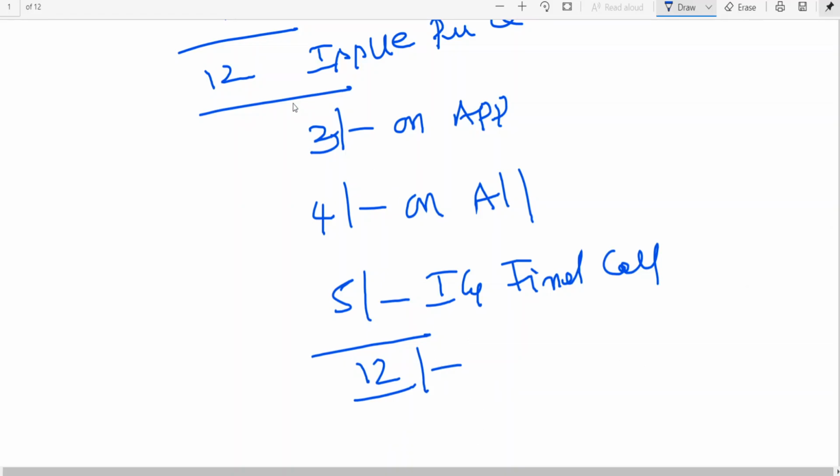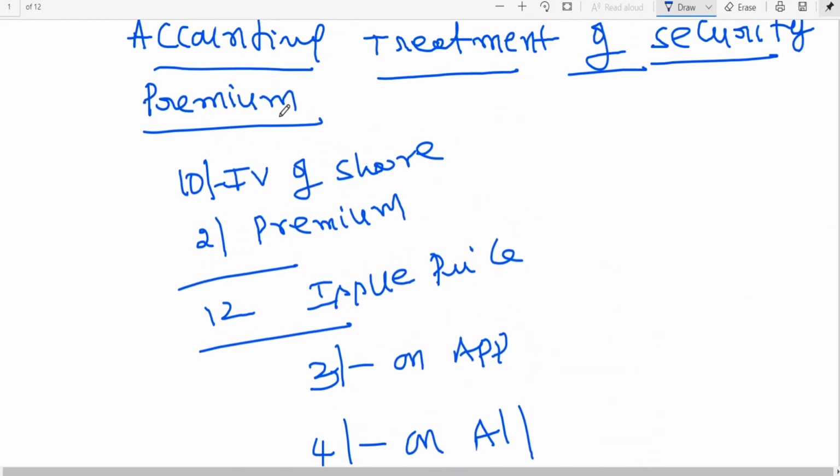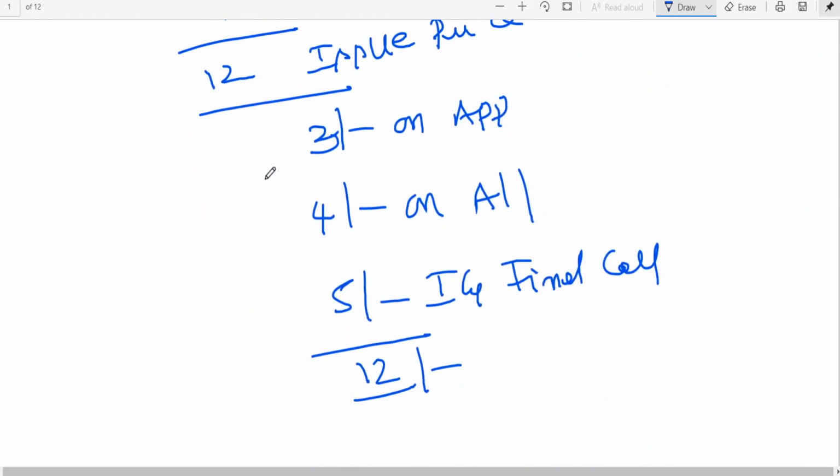Now this 2 rupees excess which we talk about, this 2 rupees premium can be included in application, can be included in allotment, or can be included in call money, first and final call money. This premium can be included anywhere. Generally, if nothing is mentioned, you can assume that premium is being included in allotment. Is this clear?